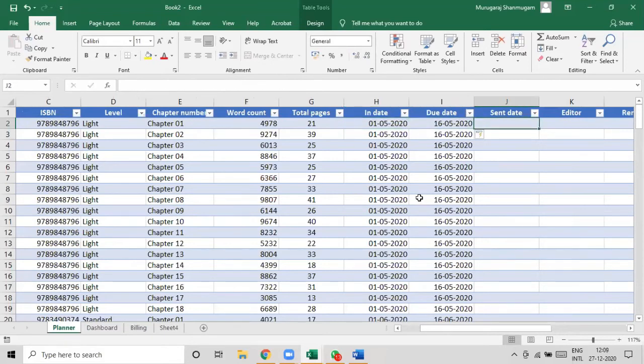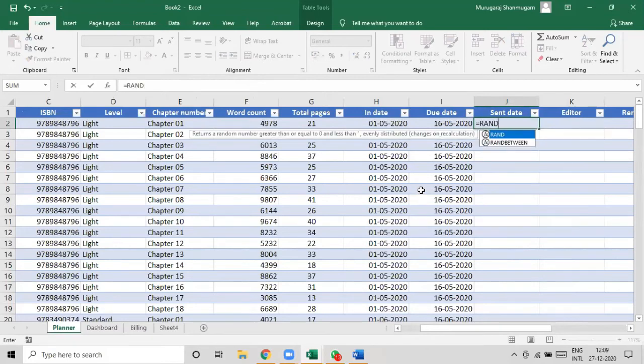So I'm going to simply say send date is a random number between the actual in date, because you cannot have a send date before the in date. So that is going to be the bottom value. Top value can be anywhere. See, there can be delays, right? So that naturally can be delays. So I don't want to assume that every delivery is met. In an ideal world, that would be the fantastic thing. Most of the times it might happen, but practically there may be delays.